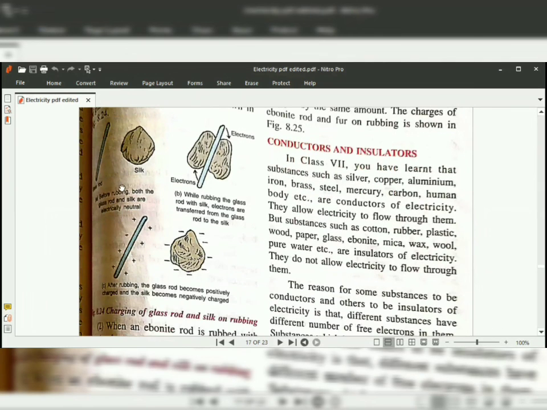So here we have seen a glass rod and silk. When we are rubbing the glass rod and silk, the glass rod will acquire a positive charge and the silk will acquire a negative charge. That means the electron is transferred from the glass rod to the silk.